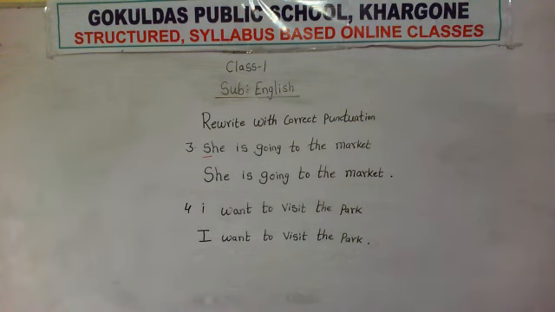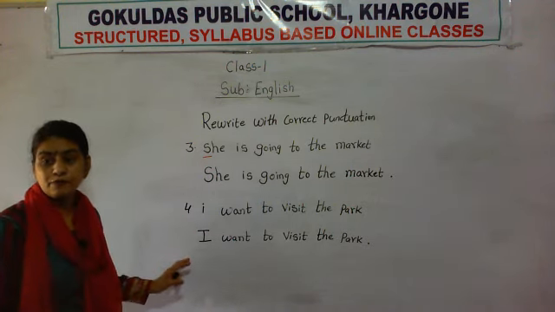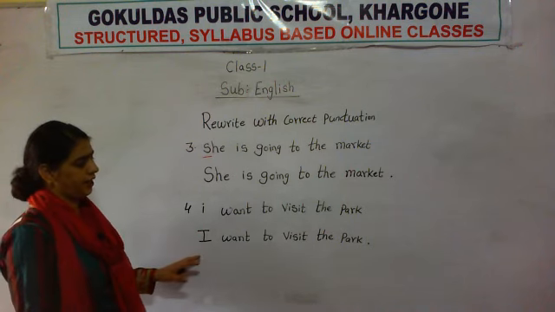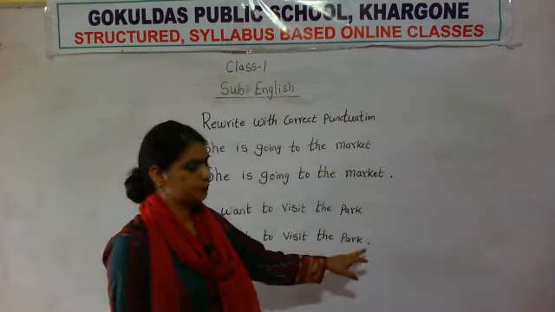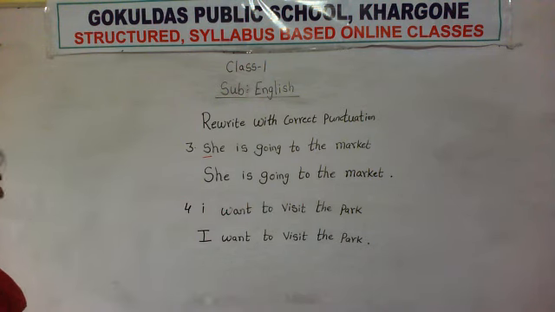Okay. Follow these rules and finish your work. Always write I in the capital form itself. And at the end of the sentence, put a full stop. Okay. Now number 5.